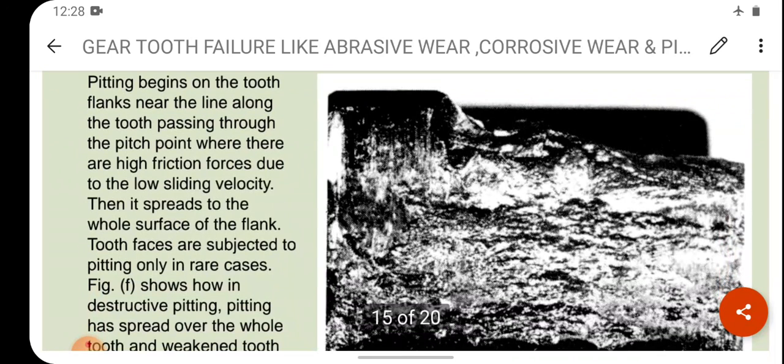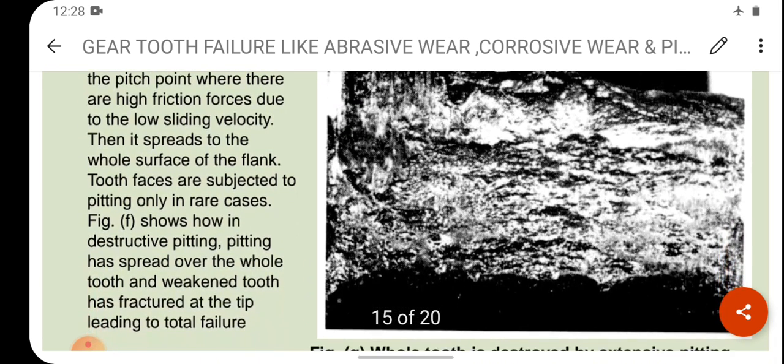Pitting begins on the tooth flanks near the line along the tooth passing through the pitch point, where there are high friction forces due to the low sliding velocity. वहाँ पे क्या हो, sliding very less, वहाँ से move कर रहा है gear. So pitch line, you know the pitch points पे ही move करता है gear. So through the pitch point where there are high friction forces due to the low sliding velocity, then it spreads to the whole surface of the flank.